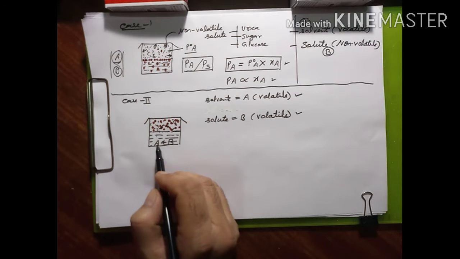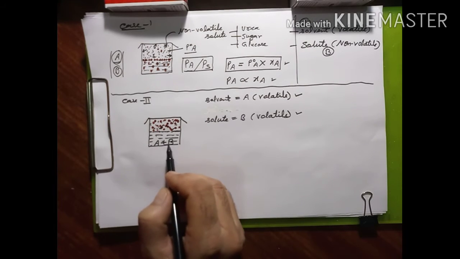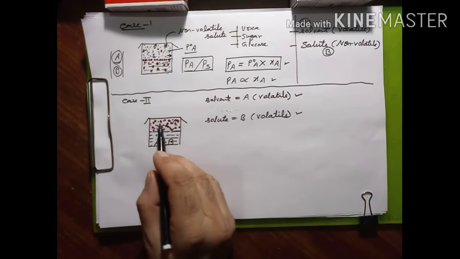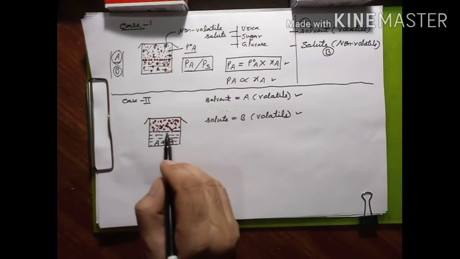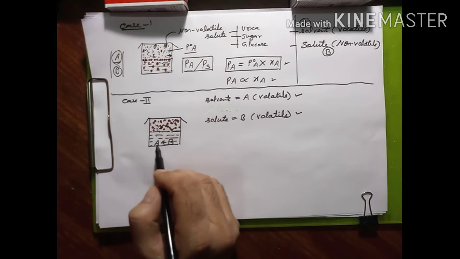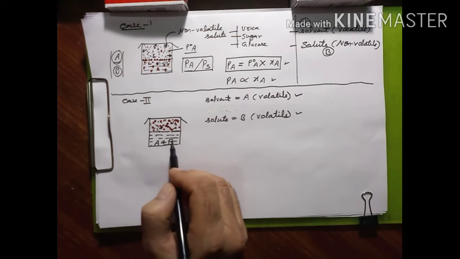We have taken it in the solution form, and both the components are volatile. A converts into vapors as well as B, and the vapor pressure present here contributes the vapors of both component A and B.